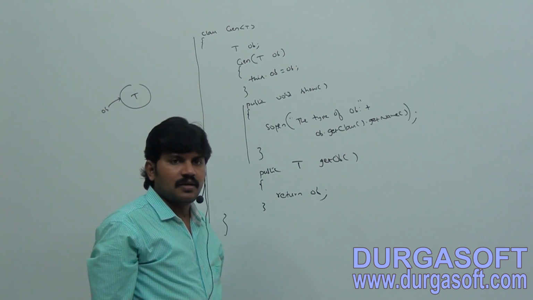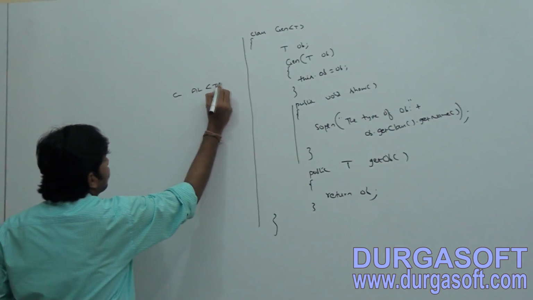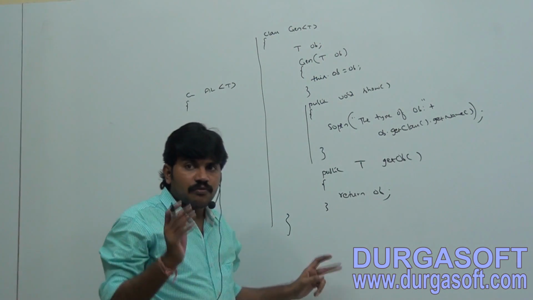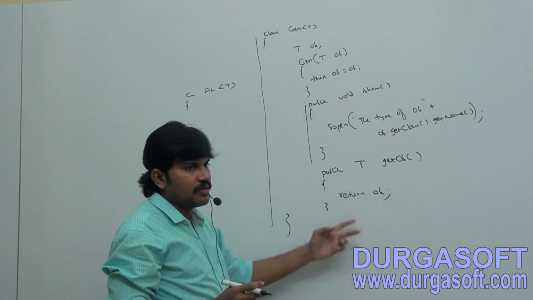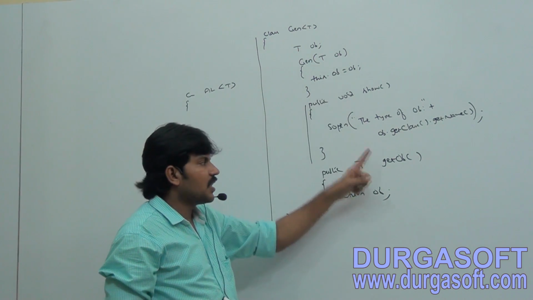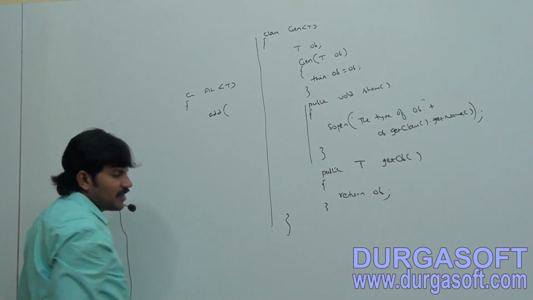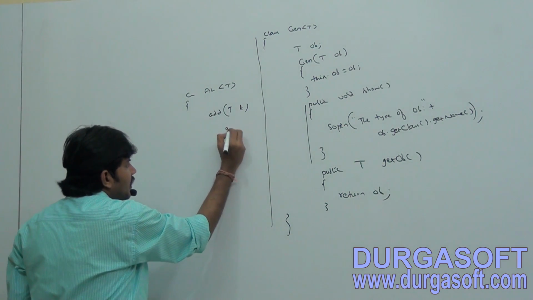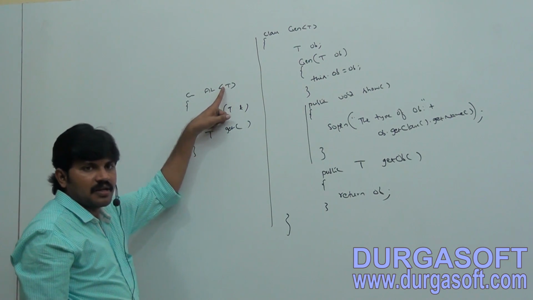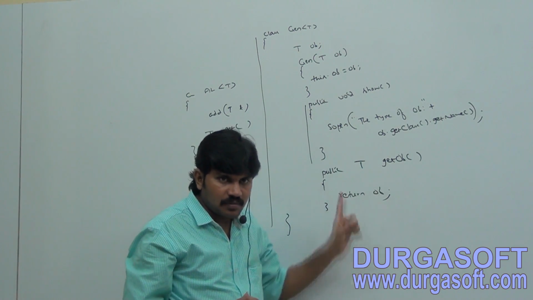Very simple. This is something like ArrayList, class ArrayList of T type parameter. We are declaring a type parameter, and within this class, wherever a type parameter is required, we happily use it. I am declaring one variable OB of type T. My constructor argument is the T type. The return type of the getOB method is the T type only. Something like the add method: what is the argument of the add method? T type. Next, the return type of the get method? T type. Declare the type parameter based on your requirement and happily you can use it. A simple generic class is nothing but like this.